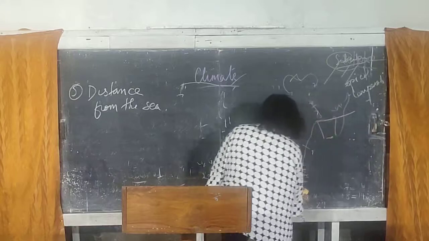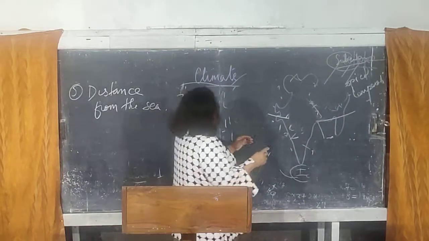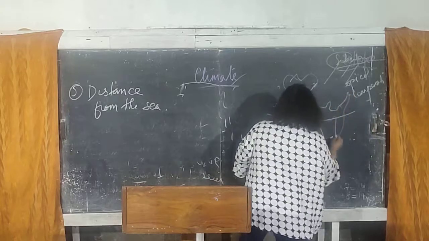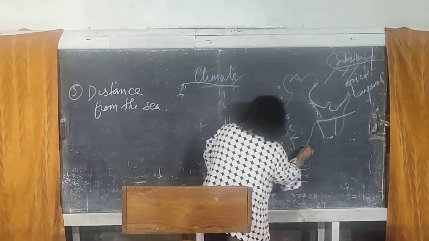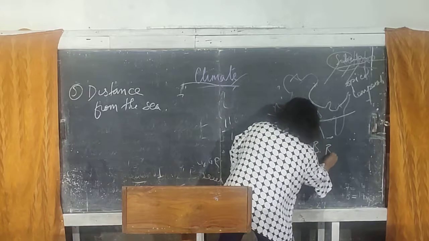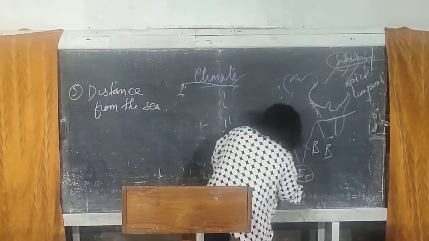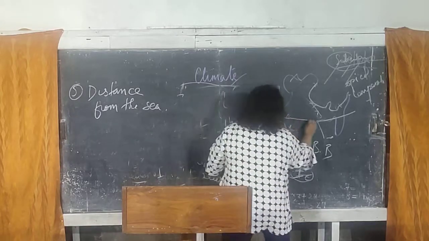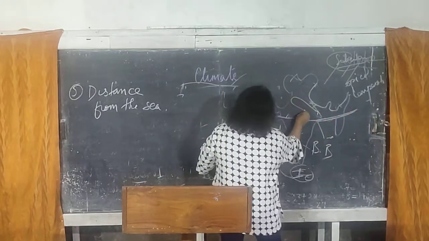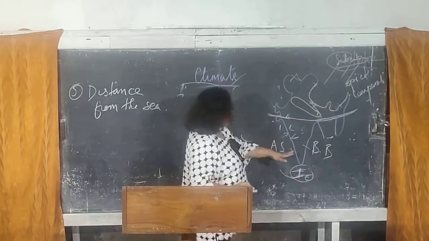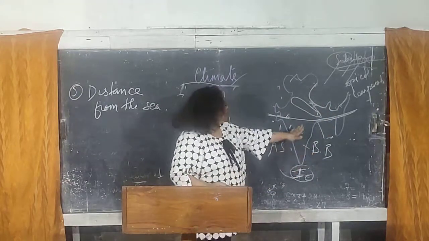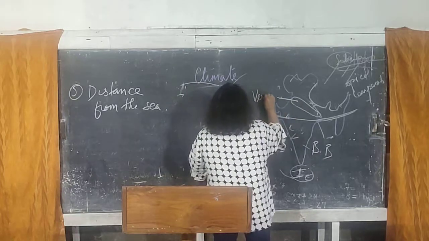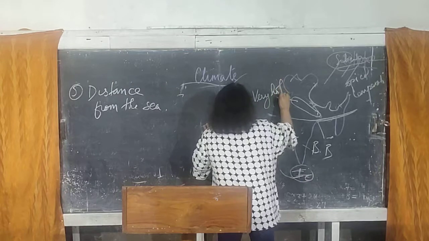Any place which is far away from the water. You have the waters of the Arabian Sea, the Bay of Bengal and the Indian Ocean here. Any place far away from the sea, like the northern part of India, the Indo-Gangetic plains and the Himalayan areas, are far away from the waters. Now these areas are very, very hot during summers.